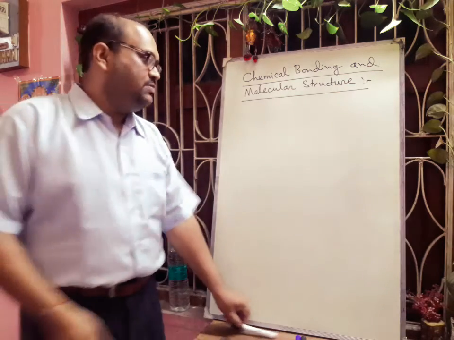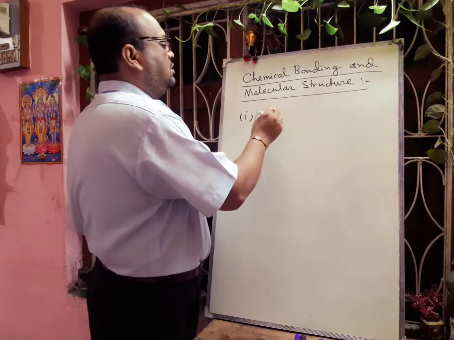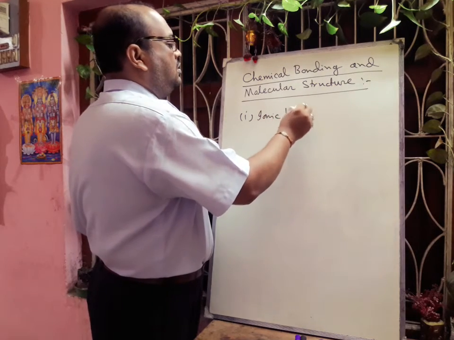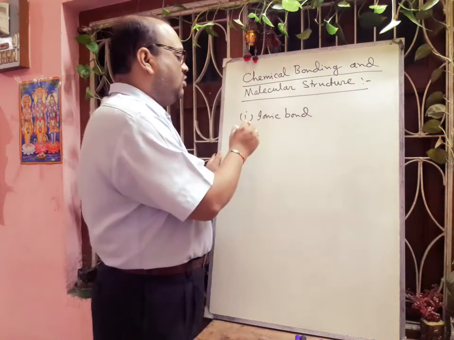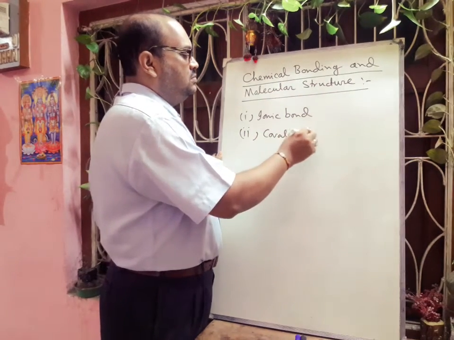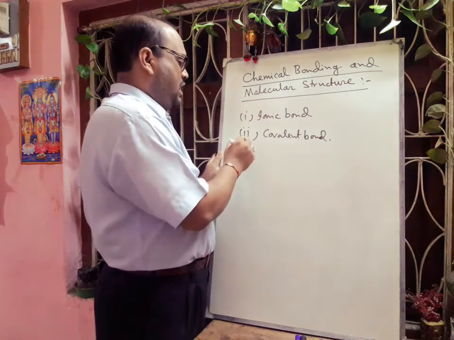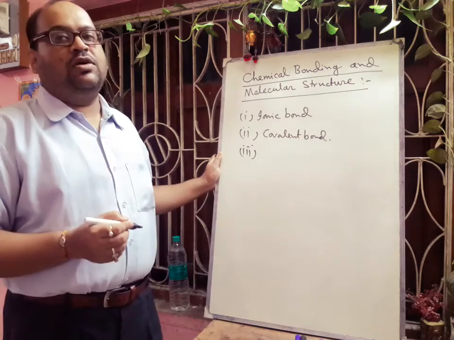Already I have discussed. First one is ionic bond, or you can say electrovalent bond. Second one is the covalent bond, and third one is the coordinate bond or dative bond.